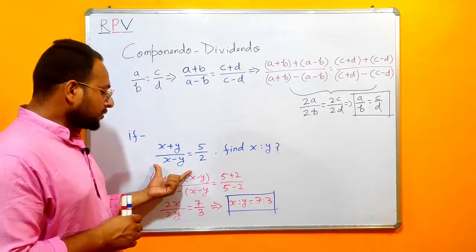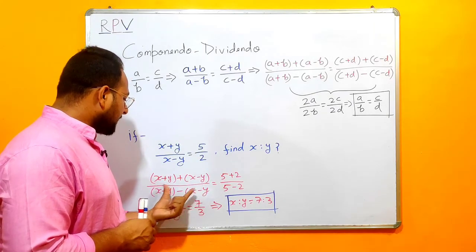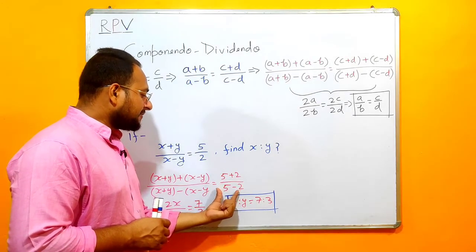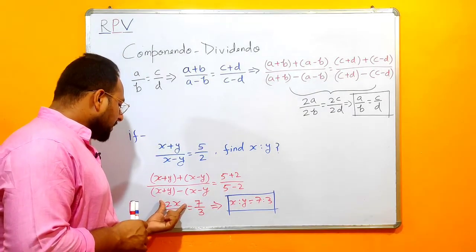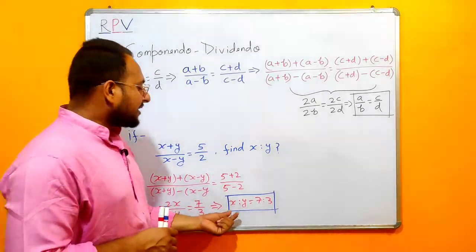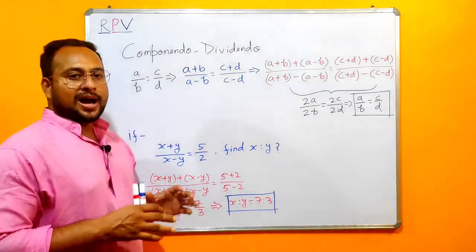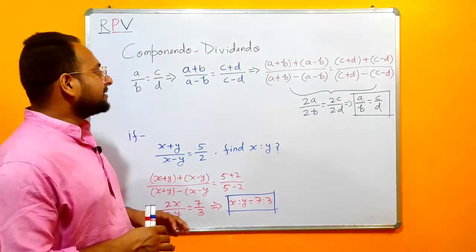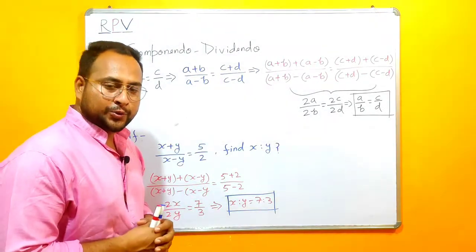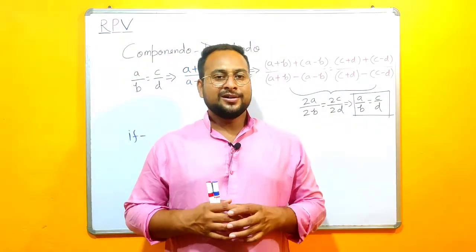Here we will write it as x plus y plus x minus y upon x plus y minus x minus y is equal to 5 plus 2 upon 5 minus 2. We will have 2x upon 2y is equal to 7 by 3. So the ratio between x and y will be 7:3. With this example, I hope you have a proper understanding of how you could use this componendo dividendo rule. So let's see some more examples on the concepts that we have learned till now.